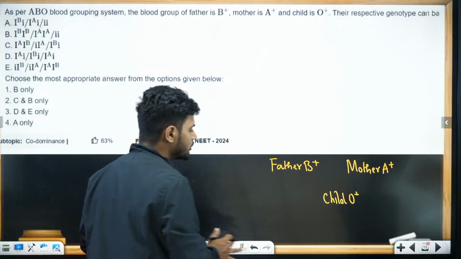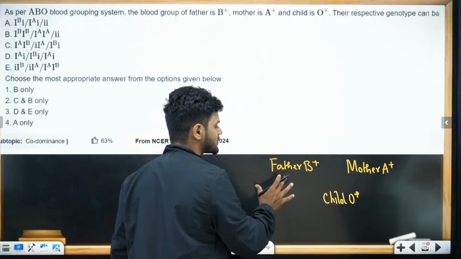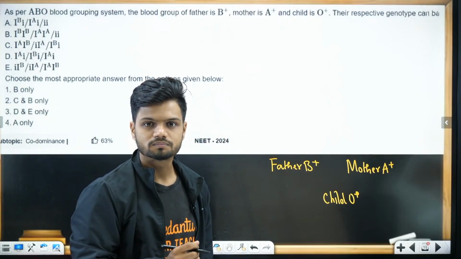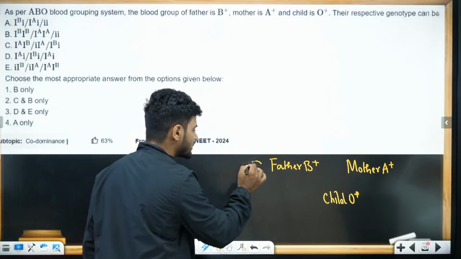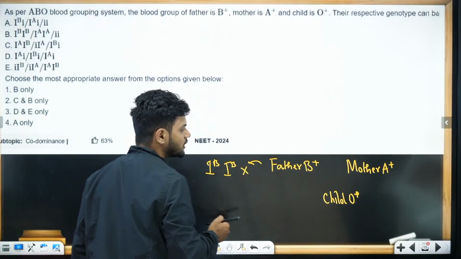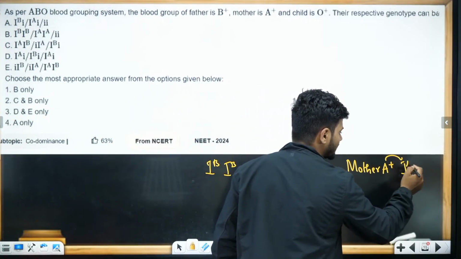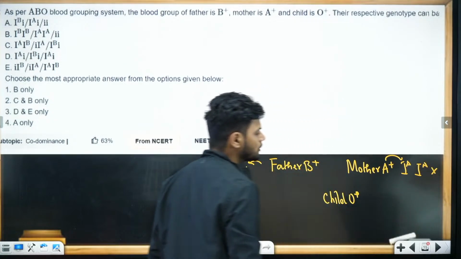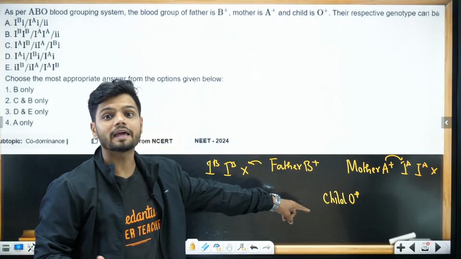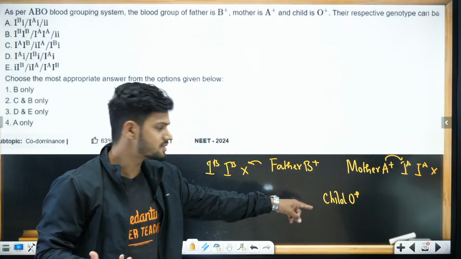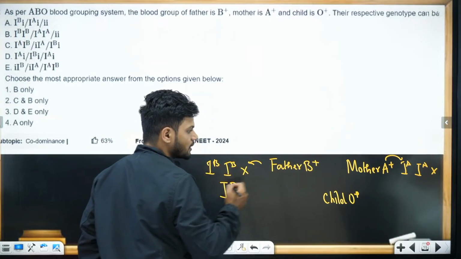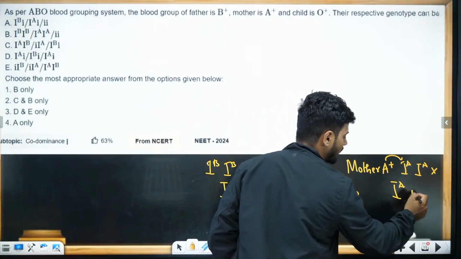Students, tell me, if the child is O positive, is there a chance that father or mother both can be homozygous dominant? Is there a chance that this father can be IB and IB? No, because O cannot be produced then. Is there a chance that this mother can be IA and IA? No, not possible at all, because if both were IA, IB, IB, this child will be AB positive. So since the child is O, father has to be IB and i. Mother has to be IA and small i.